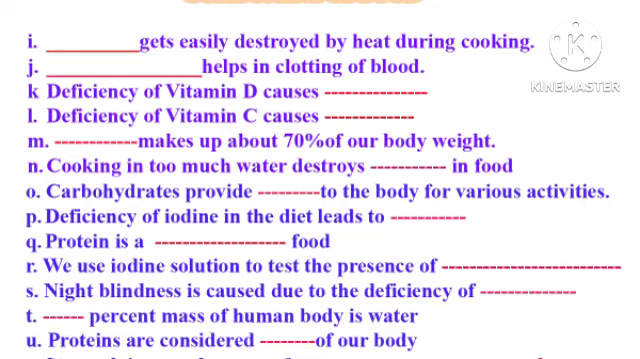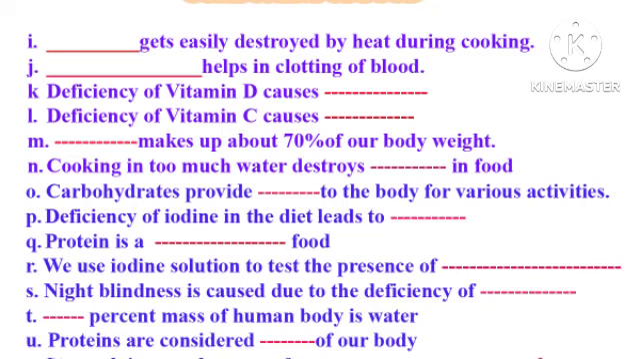Question number S. Night blindness is caused due to deficiency of dash, vitamin A. Question number T. Dash percent mass of human body is water. The answer is 70%. Question number U. Proteins are considered dash of our body, building block.